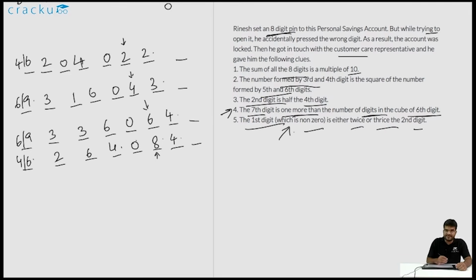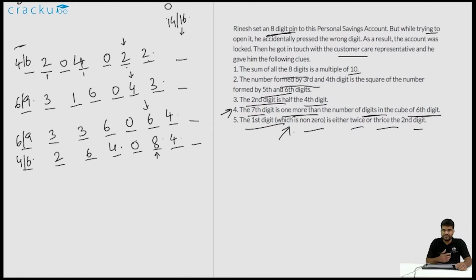Now we know that the sum of all the digits has to be a multiple of 10. So we can easily calculate the possible values of the last digit. For example, in the first case, the sum of 2 plus 4 is 6. 6 plus 4 is 10. So the first digit can be either 4 or 6. So the possible sum excluding the 8th digit in this case is 14 or 16.